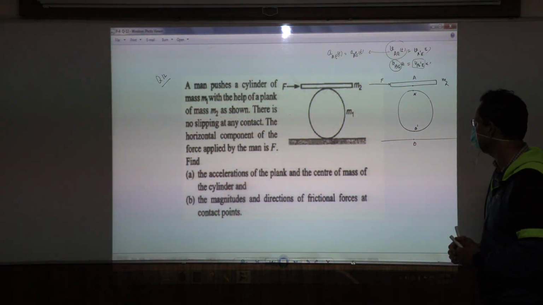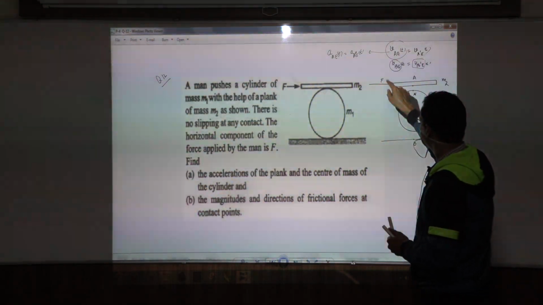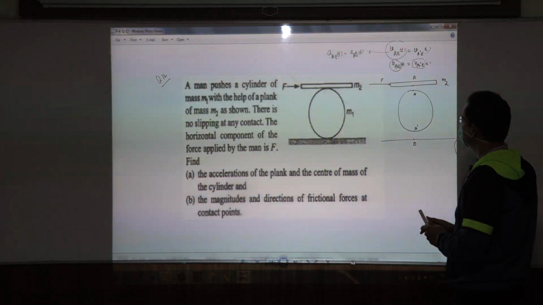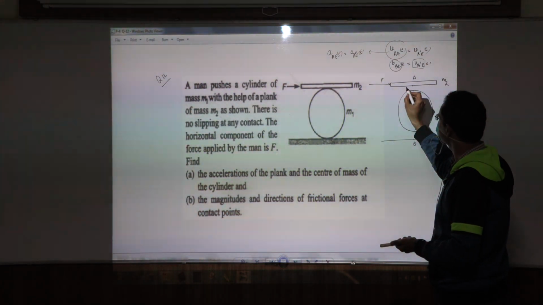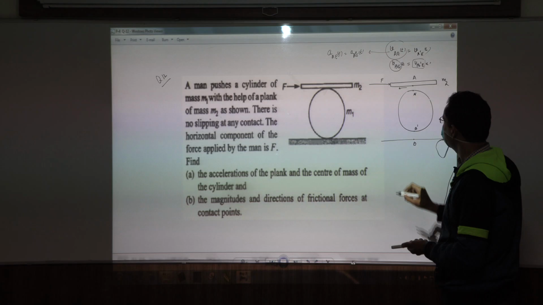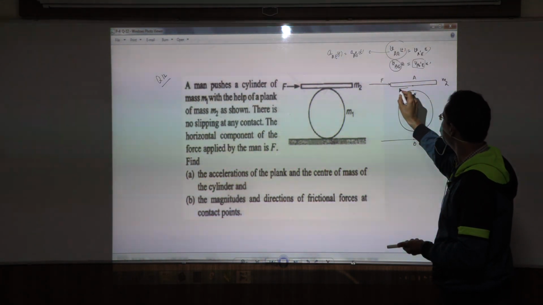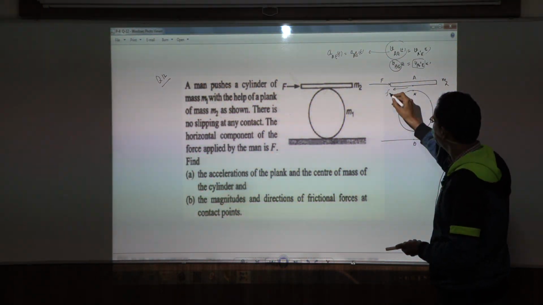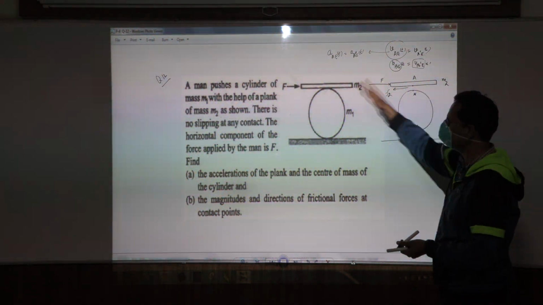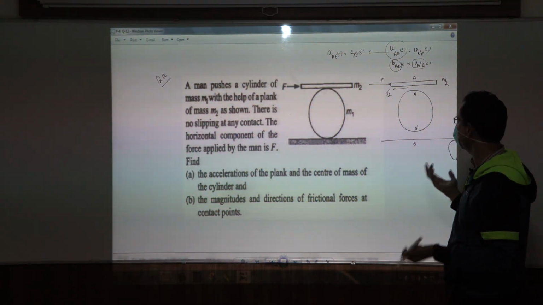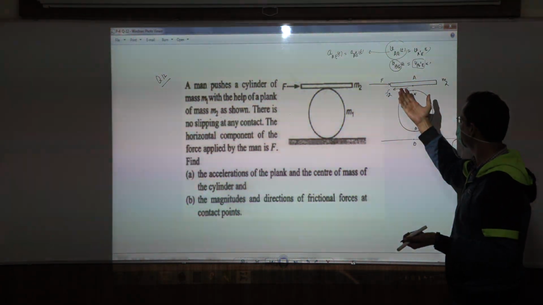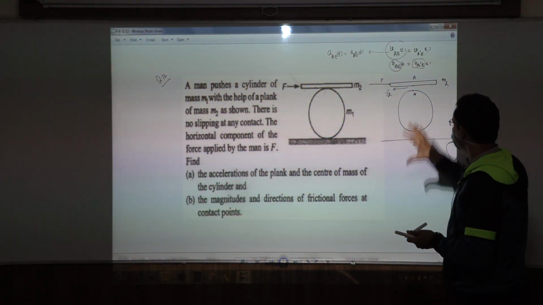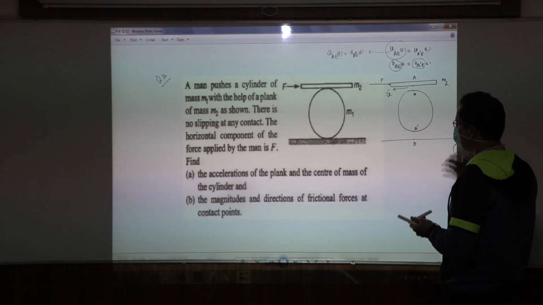Now this is an important thing. Now when you apply this force capital F, it is obvious that the plank should move towards right, and so we expect a frictional force to be called into play. And suppose the frictional force which is called into play because of it touching the cylinder is F2 magnitude. Let us show it in the backward direction. We have no reasons to assume or imagine that this force F2 is in the forward direction. Is that okay? So the cylinder also tries to move in the forward direction maybe.